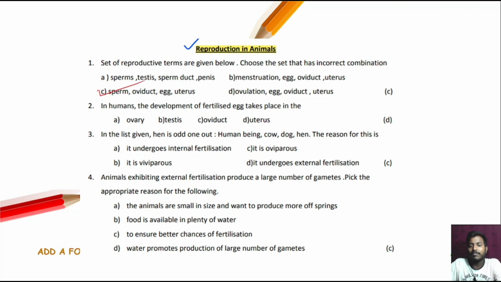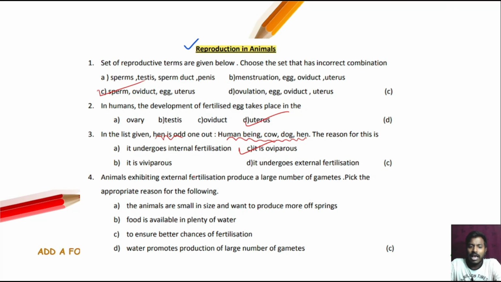In human, the development of the fertilized egg takes place in dash. Takes place in the uterus. Next question. In the list given, which is the odd one out? Human being, cow, dog, hen. The reason for this is that it is oviparous. Option number C. Sorry, oviparous. Hen is oviparous and human, cow, dog are viviparous. That's why hen is different, because hen is oviparous.